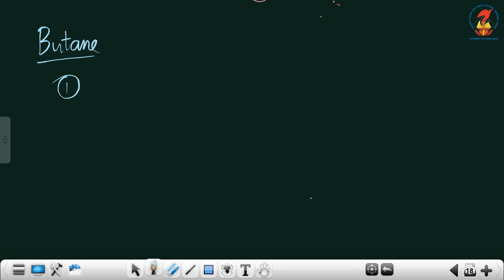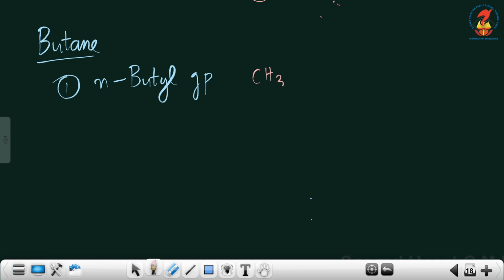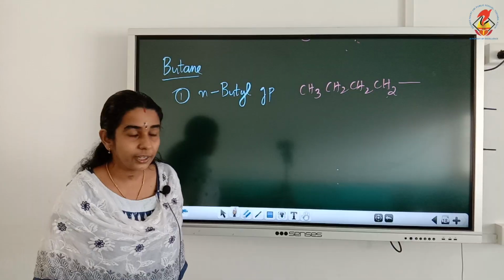First one is N-butyl group, normal butyl group. How is the structure of normal butane? CH3, CH2, CH2, CH3. From this we have to remove one hydrogen, so it will be CH2. So what is normal butyl group?